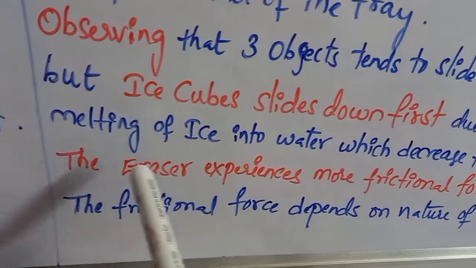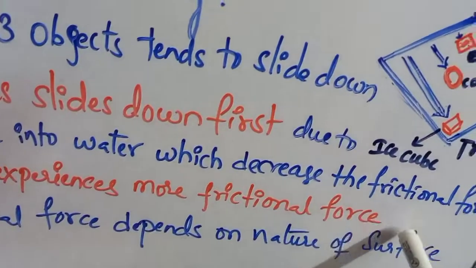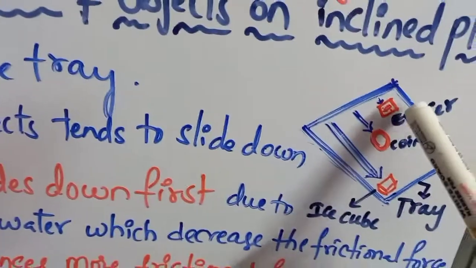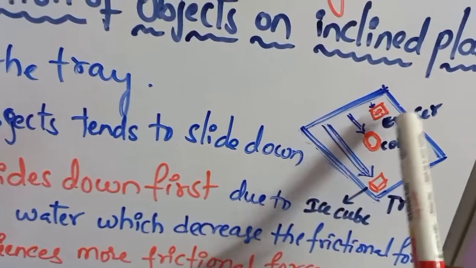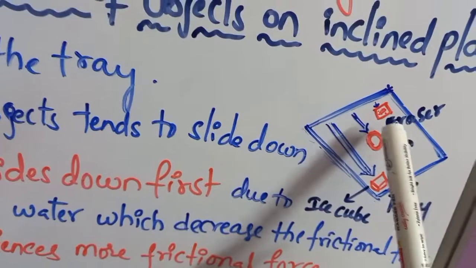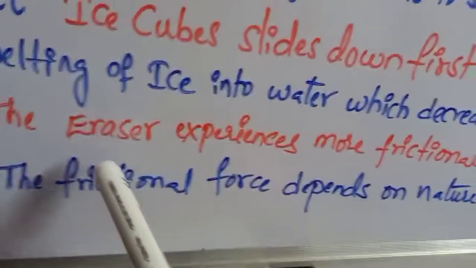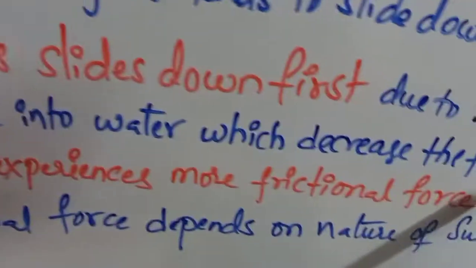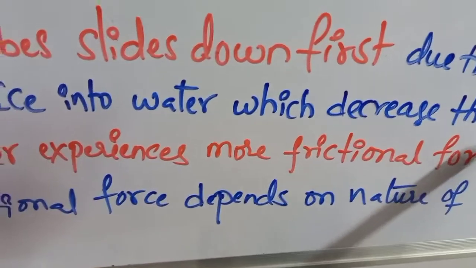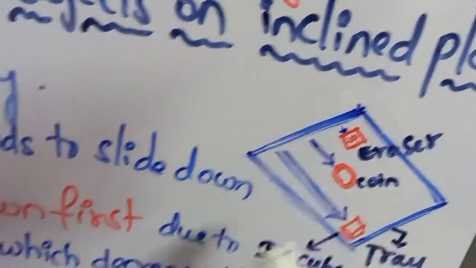And which one will experience more frictional force? In this case, the eraser will experience more frictional force. The eraser does not move. It will stay in the same position, or otherwise it will slide down very slowly compared to the remaining 2 objects. This is because of the more frictional force. The eraser experiences more frictional force, hence there is more resistance towards the motion. Hence, the eraser will slide down very, very slowly. And the coin will be in the middle of these 2 objects.